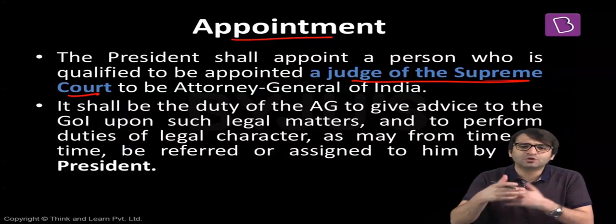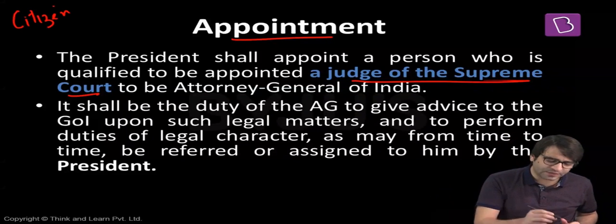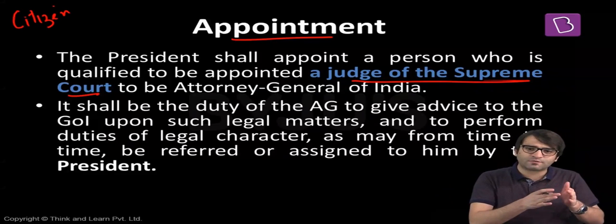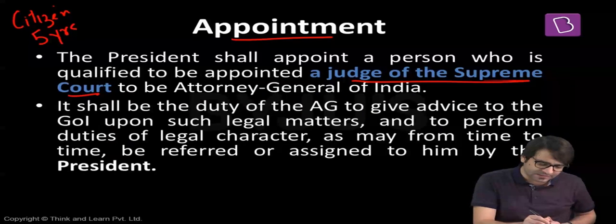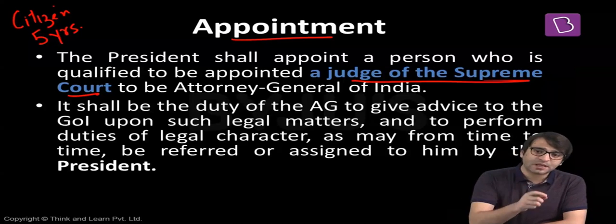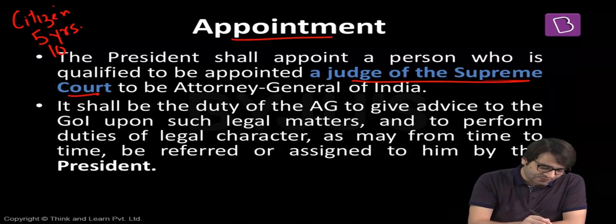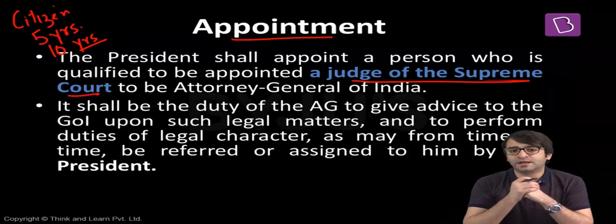There are a few qualifications. Number one, universal qualification: this individual shall be a citizen of India. Second, any individual who has been a judge of a high court or one or more high courts for 5 years in succession. That's another qualification. But if you are a citizen of India, but you are not a judge of a high court or one or more high courts for 5 years, but you are an advocate at one or more high courts for more than 10 years, even then you are qualified to be appointed as the judge of the Supreme Court.